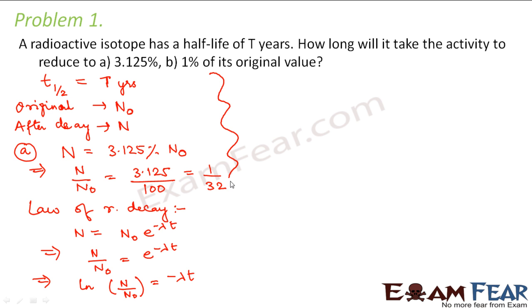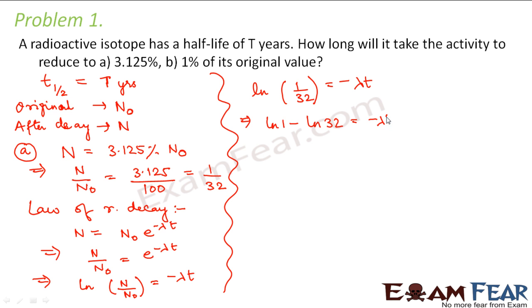When we put this value, we get ln of 1 by 32 is equal to minus lambda T. Or we can say ln 1 minus ln 32 is equal to minus lambda T. So ln 1 is equal to 0. So this will be equal to minus ln 32 is equal to minus lambda T. So this minus will get cancelled. So from this we can say T is equal to ln 32,